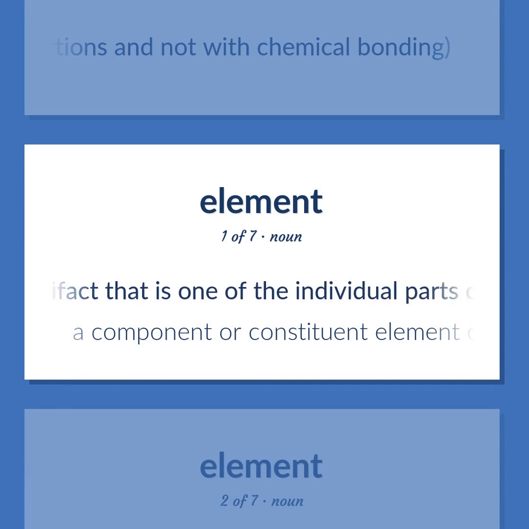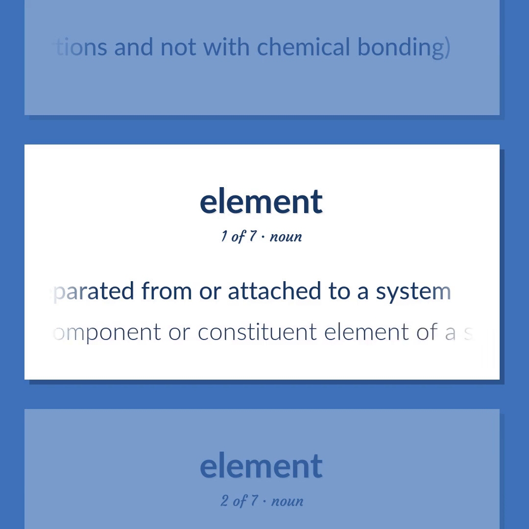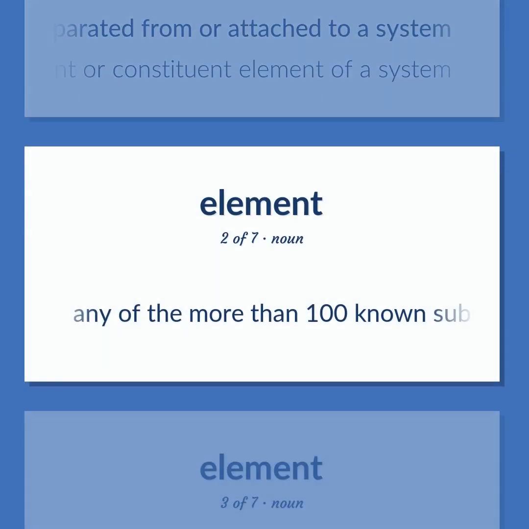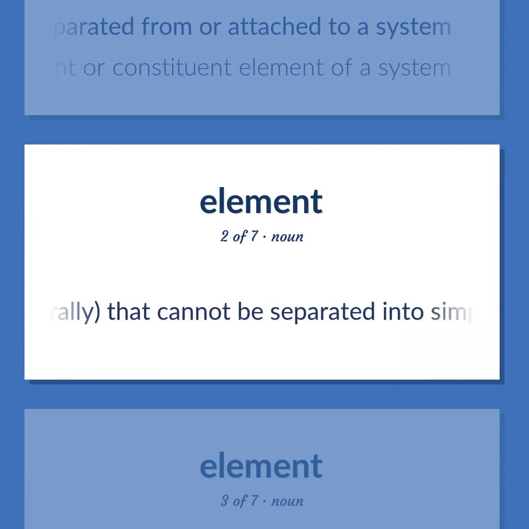An artifact that is one of the individual parts of which a composite entity is made up, especially a part that can be separated from or attached to a system. A component or constituent element of a system. Any of the more than 100 known substances, of which 92 occur naturally, that cannot be separated into simpler substances and that singly or in combination constitute all matter.